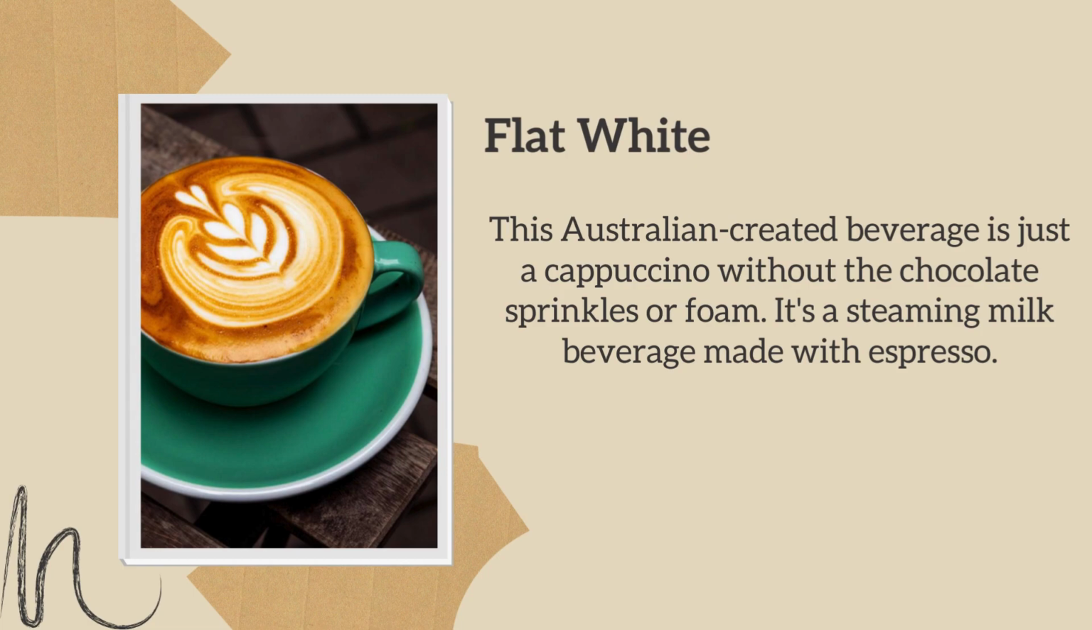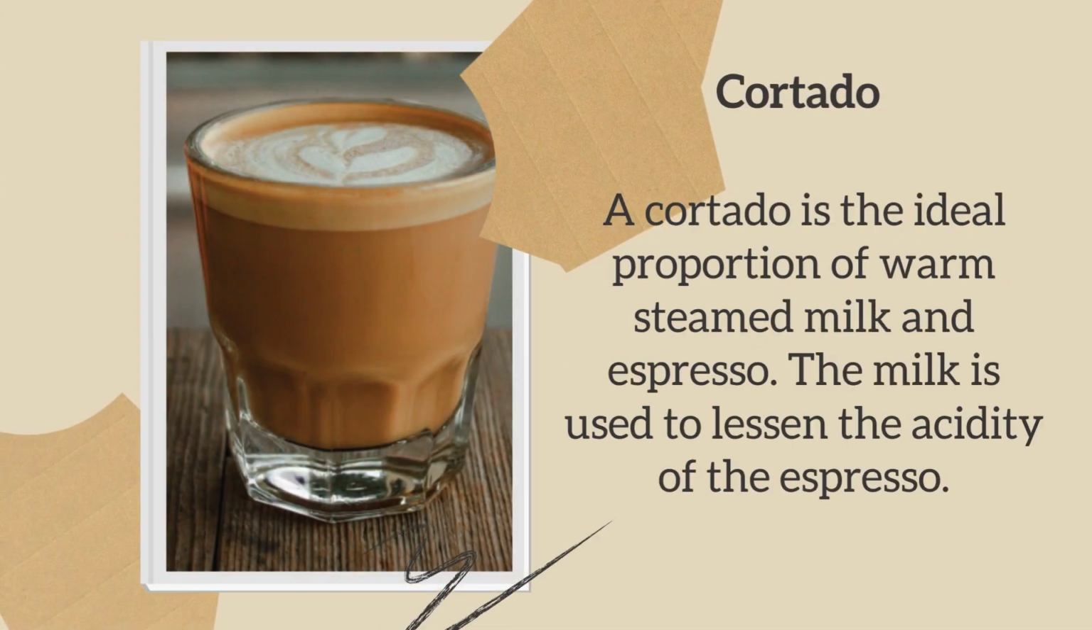Flat white. This Australian-created beverage is just a cappuccino without the chocolate sprinkles or foam. It's a steamed milk beverage made with espresso. Cortado. A cortado is the ideal proportion of warm steamed milk and espresso. The milk is used to lessen the acidity of the espresso.